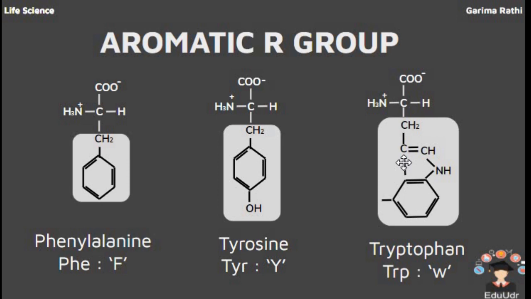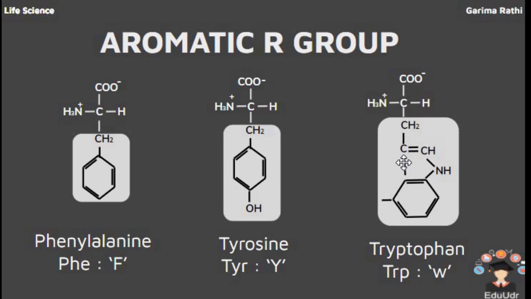A very different characteristic is shown by the aromatic amino acids. All amino acids absorb in the visible region, but aromatic amino acids show maximum absorption in the UV range, which is very helpful in quantitation of protein.